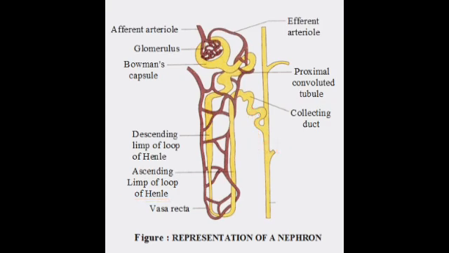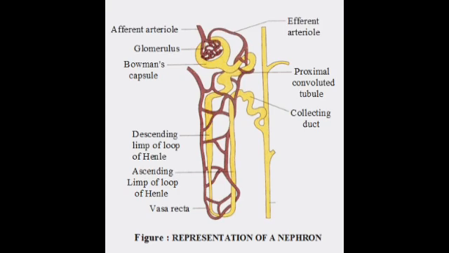The filtration of blood starts in the Bowman's capsule. The afferent artery brings urea-rich blood from the liver into the Bowman's capsule. This filters the urea along with water into the renal tubule. The renal tubule is in close proximity with network of blood capillaries. The filtrate moves through the renal tubule.